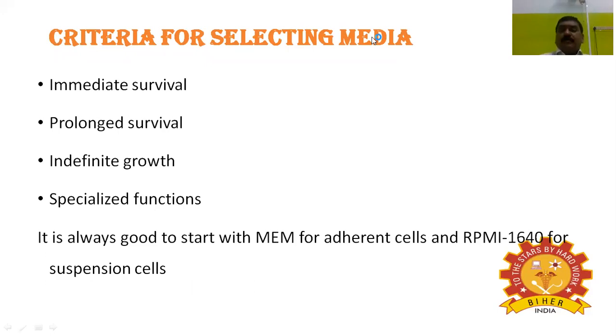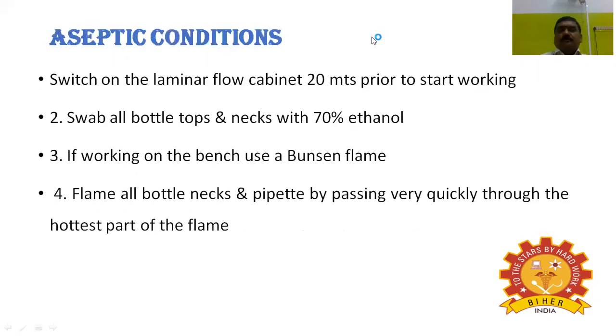Third, the indefinite growth of cells or cell lines. Number four, the specialized functions of cells. So it is always good to start with minimum essential medium for adherent cells and RPMI 1640 for suspension cells. Next, I'm coming to the aseptic conditions.